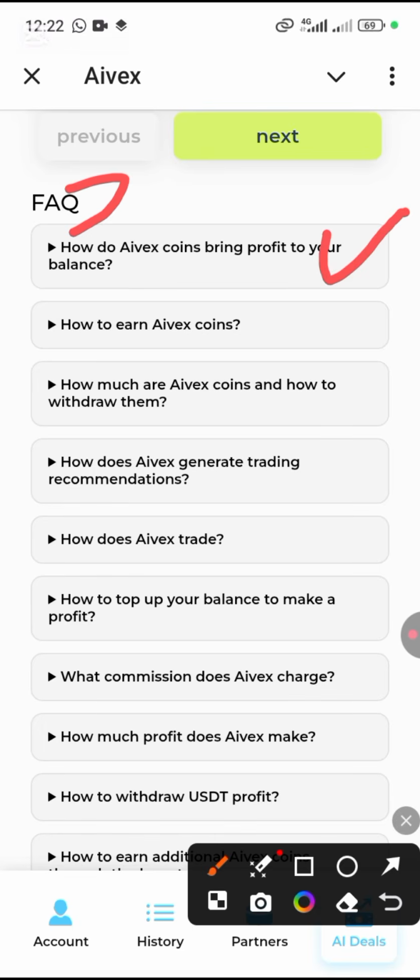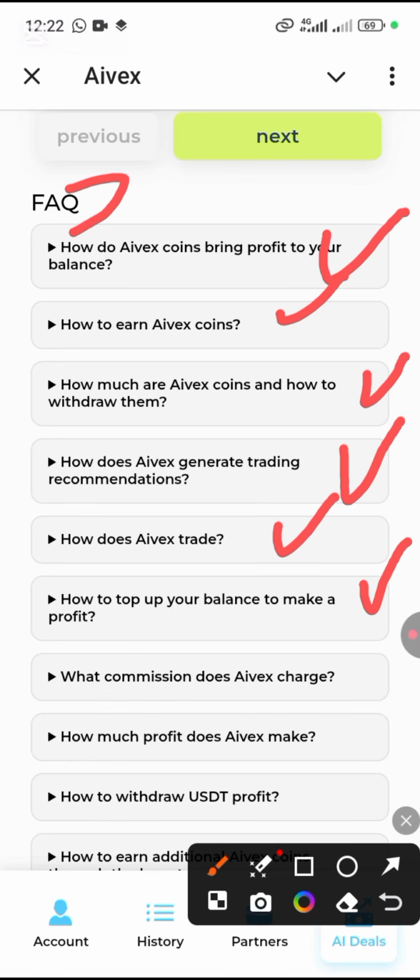How does Aivex coins bring profit to your balance? How to earn Aivex coins? How much are Aivex coins and how to withdraw them? How does Aivex generate trading recommendations? How does Aivex trade? How to top up your balance to make a profit?